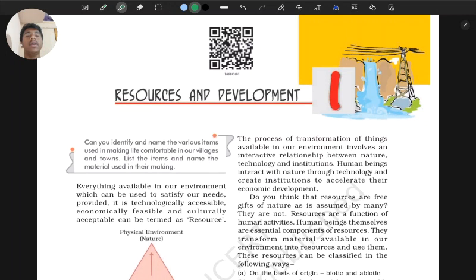But in resources and development, as I've seen the pattern of old sample papers and pre-boards of different schools, mainly of KVs and even the previous PYQs, I have observed that only 1 mark, that means the MCQs or objective type questions, will be asked from this chapter. So you can put a chance on that 1 mark. If there is an objective type, you can play around. There will be options given, and you obviously have read this chapter in your class, your teacher might have done it, so you can answer it.